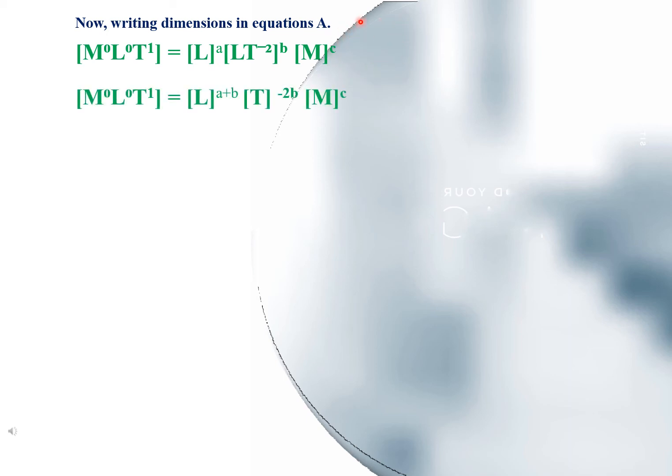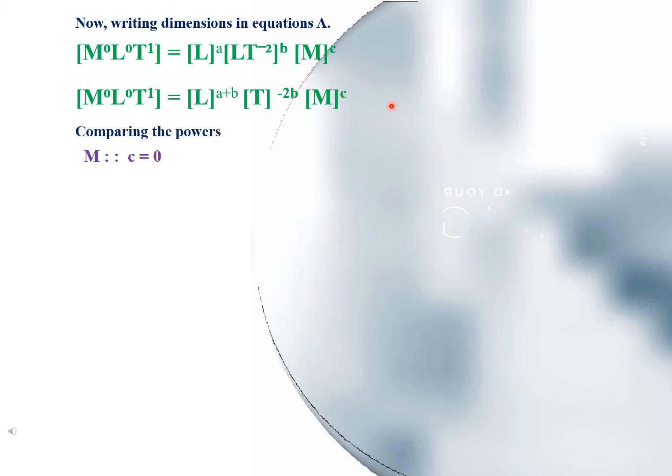Here you can see L to the power a and L to the power b. As the base is the same, we can write L to the power a plus b, as we know that when the base is the same, powers are added. And we have T to the power minus 2b and M to the power c. Now we are comparing the powers.